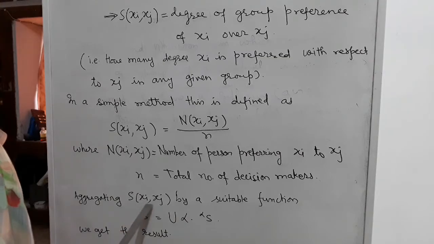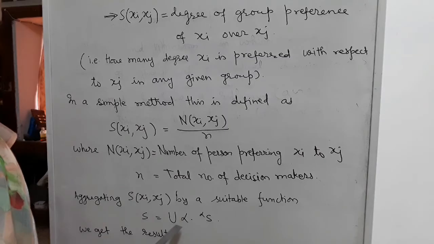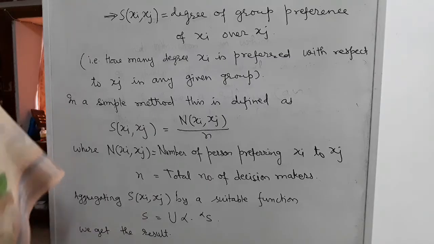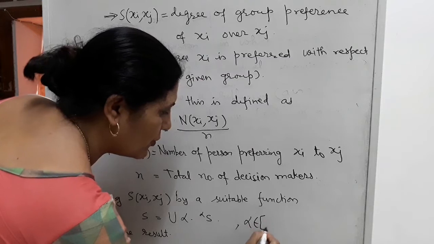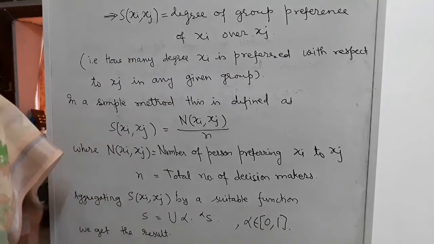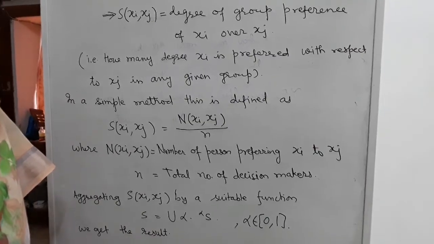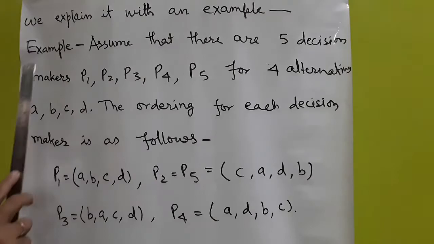Aggregating S(xi, xj) by a suitable function, S is equal to the union over alpha of alpha times alpha-S, we get the result. Here alpha belongs to [0,1]. This alpha always belongs to [0,1]. We explain it with an example.